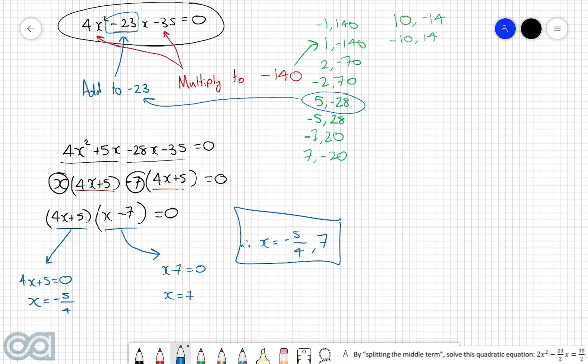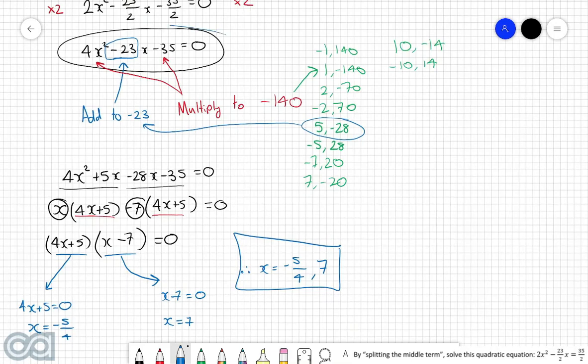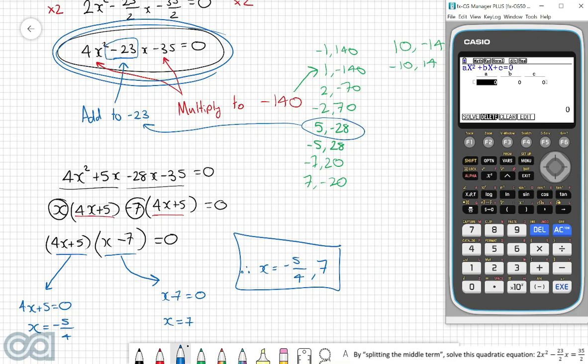Now, if we want to come over to our graphics calculator to double check these answers, we need to make sure that when we pop in our coefficients, it's the coefficients of this quadratic equation here. Because again, originally we started in a non-standard quadratic form, and then this was our final rearranged version. So we need to make sure we're popping in the coefficients from this particular equation here. So in other words, we're going to put in 4, negative 23, and negative 35. And what we have is 7 and negative 5 over 4.